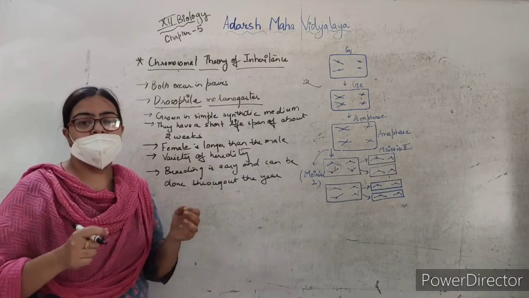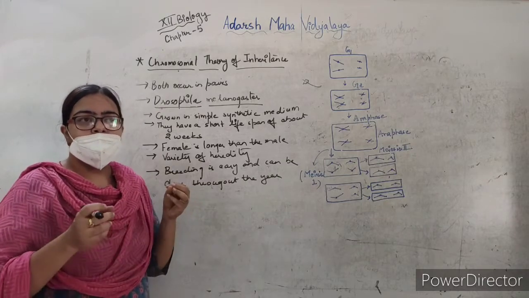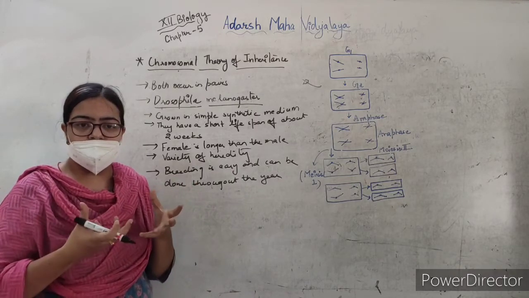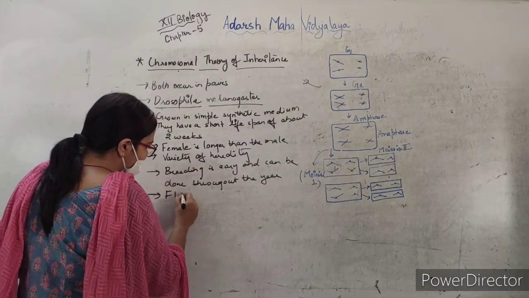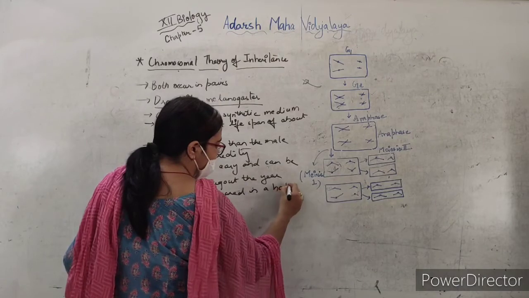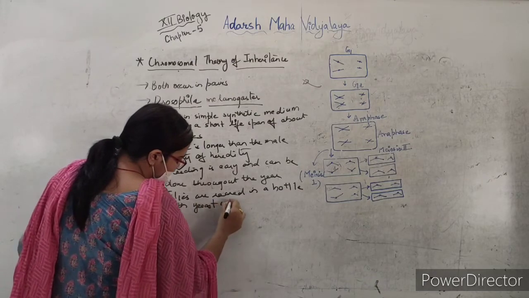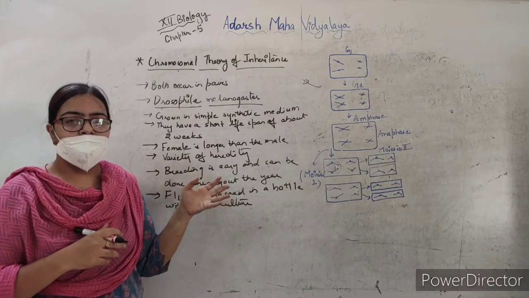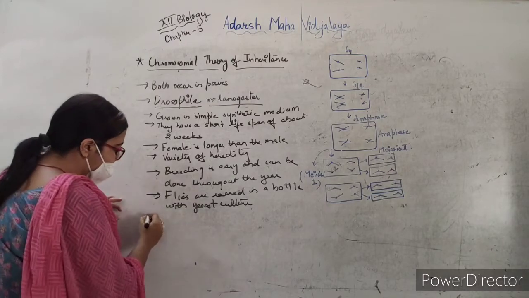Now these flies can be reared inside a bottle having yeast culture. That is a very simple medium. You can take a bottle, have the yeast culture inside it, and the flies can be reared on it. And they are also easily available, you can easily find them hovering over ripe fruits.